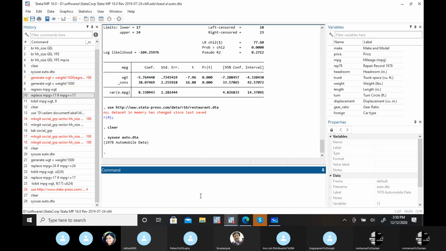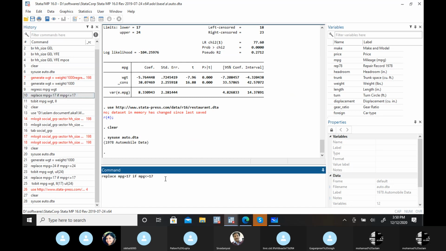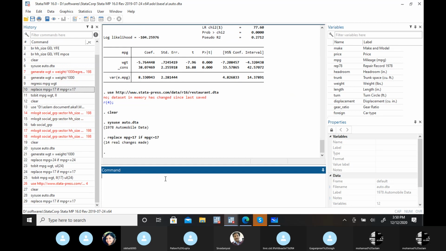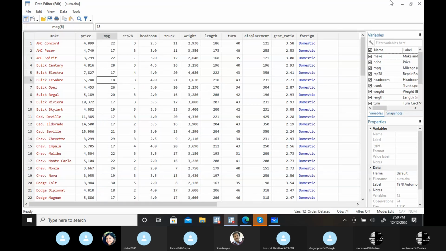For example, I want to study the relation only for those mileage values that are greater than 17. If mileage is less than 17, I'll give code 17 to all those. So what I want to study is the relation between the weight of the car and mileage.